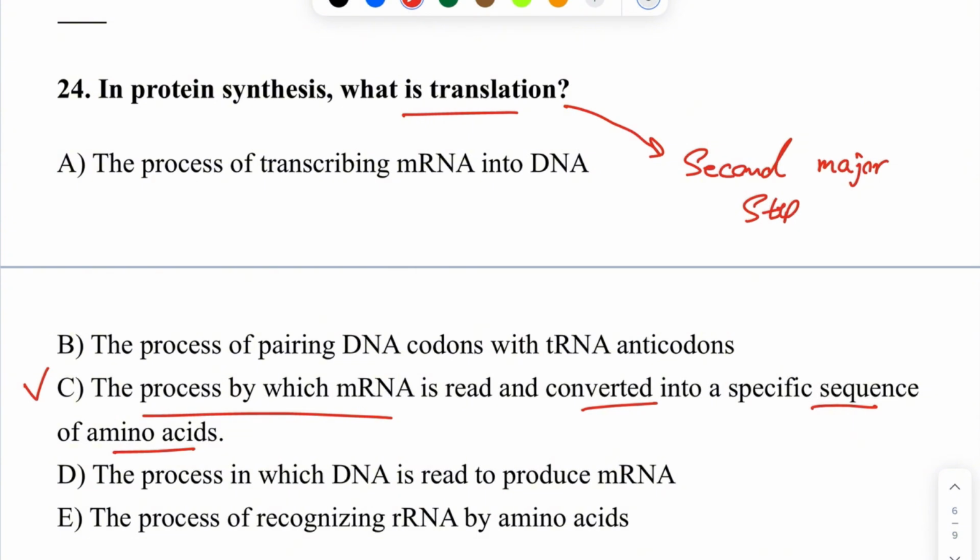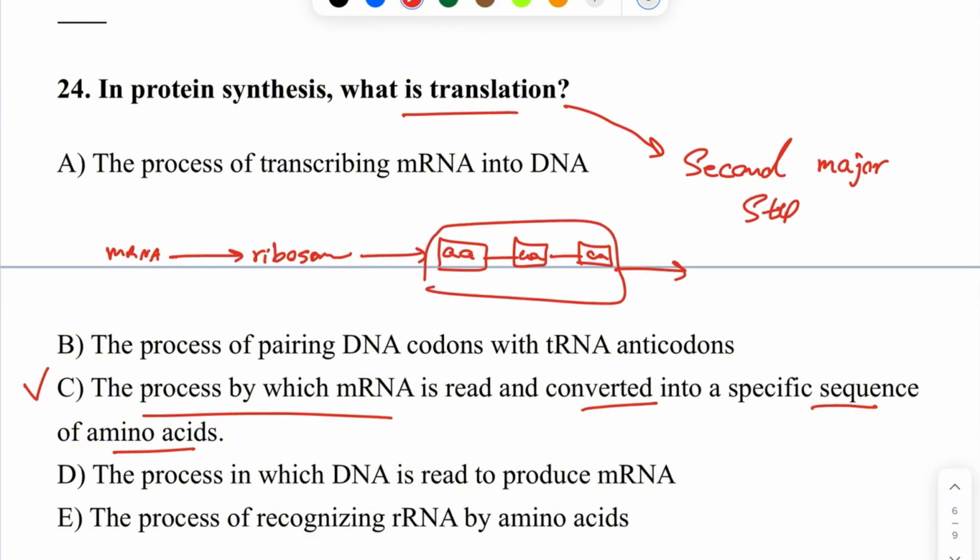These amino acids are linked together to build a protein. mRNA comes from the nucleus to the cytoplasm, and the ribosome translates it to amino acids, and amino acids together make a protein.